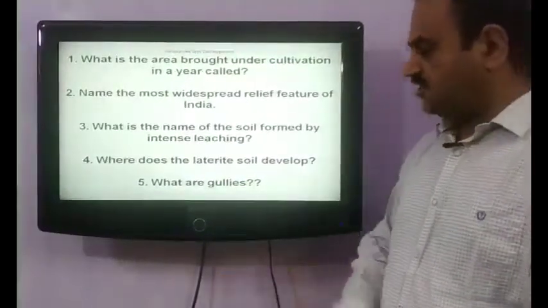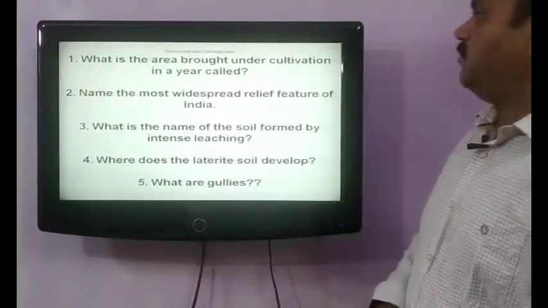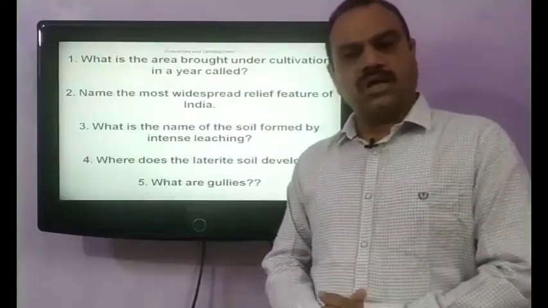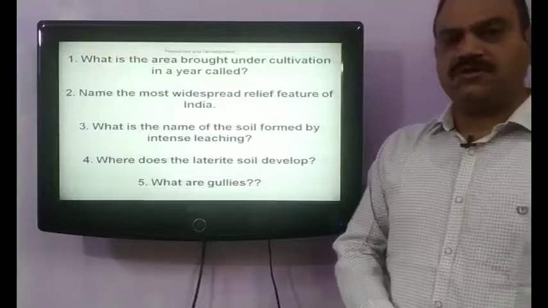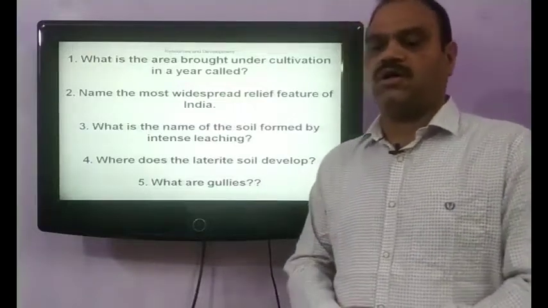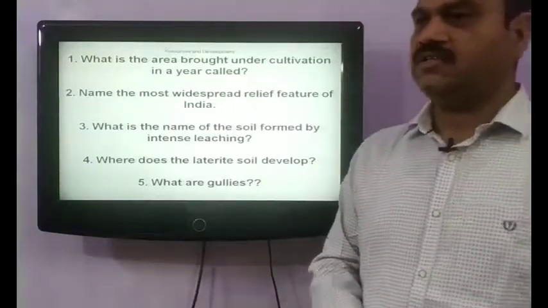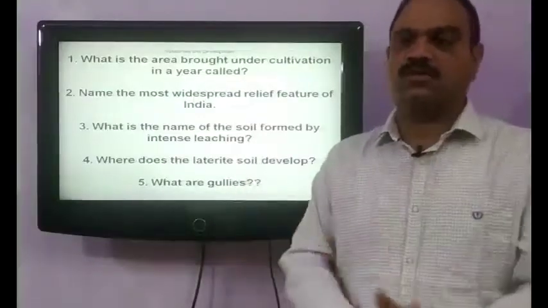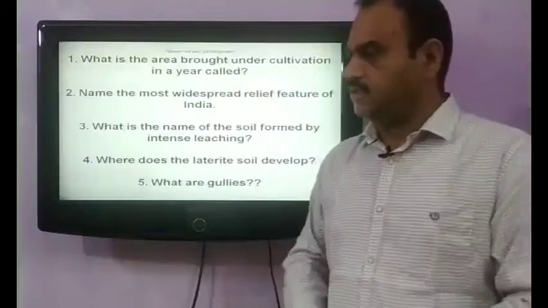Our next question is, what is the area brought under cultivation in a year called? The total area that is brought under cultivation in agriculture is called net sown area. Net sown area is that area under which the crop is sown in the whole country.